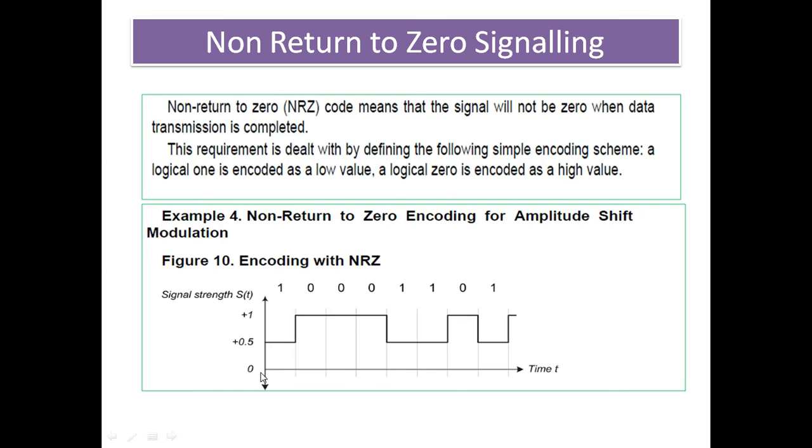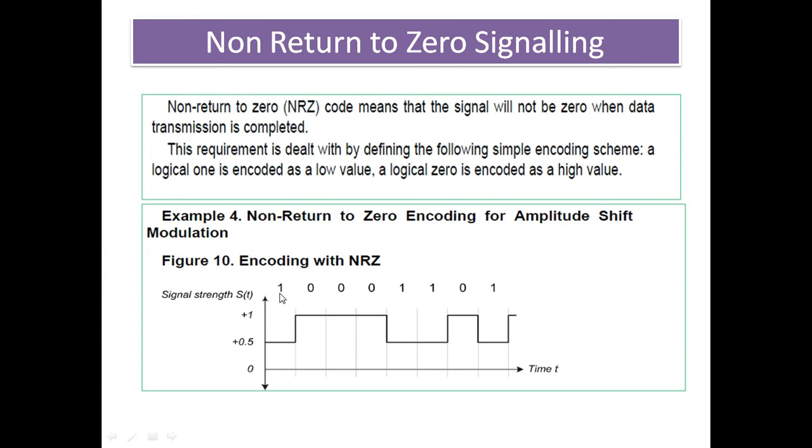Basically the voltage level is provided 0 to 1, and your digital data stream is 1 0 0 0 1 1 0 1, and here the signal state is 0 to 1 volt.